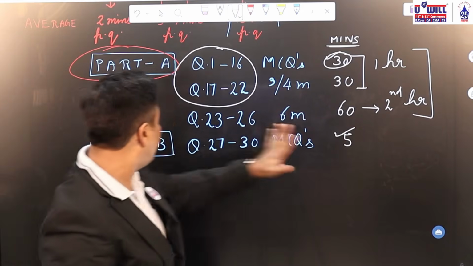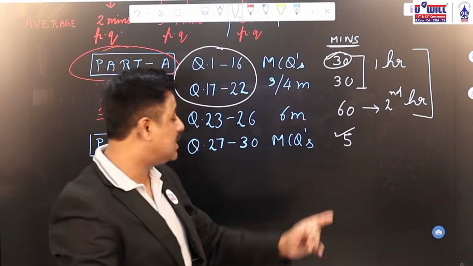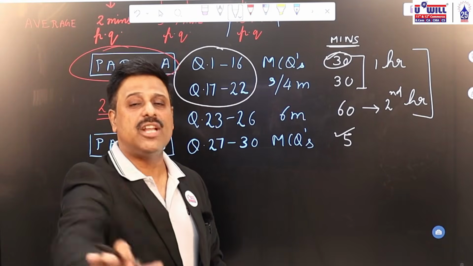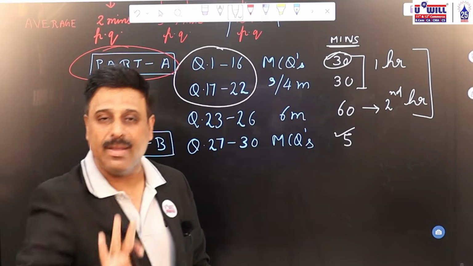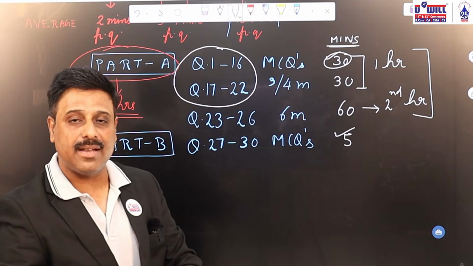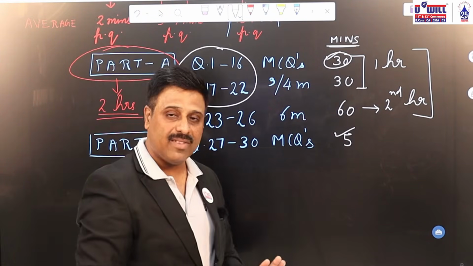In 2 hours, roughly part A must be over. But even if till 25 it is over, it is fine, because that time you are going to save over here in part B. Part B will generally not require more than 30 to 35 minutes. If you are very well prepared for volume 3 of your TS Grewal and part B is to be done, generally it will not require more than 30 to 35 minutes.